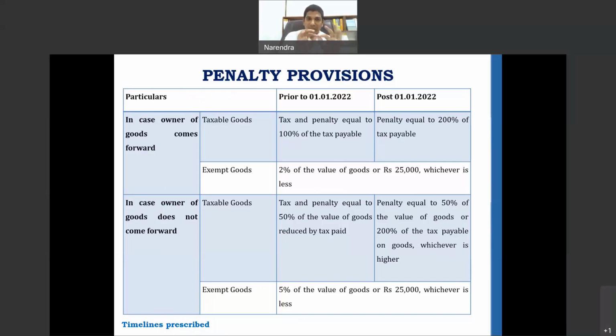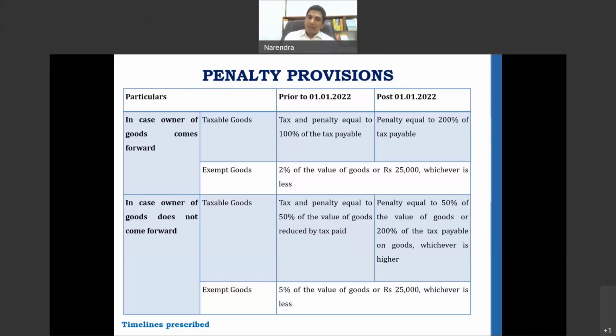Stressing on the point, 14 days, the goods will be released and the conveyance will be released if the penalties prescribed that have been displayed on your screen are paid. What happens if the owner or the transporter does not come forward to pay the penalties? Then, in that case, after 15 days, the e-way bill officer has the provisions on his side to sell the goods as well as the conveyance to recover the penalties.